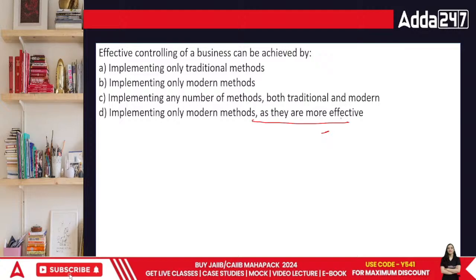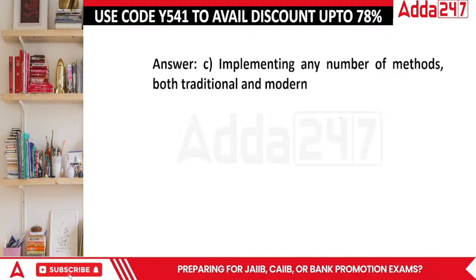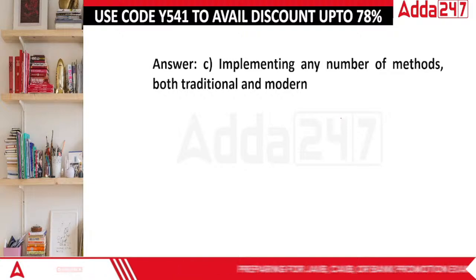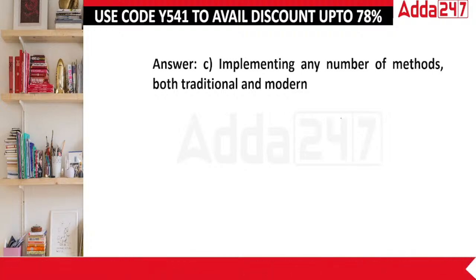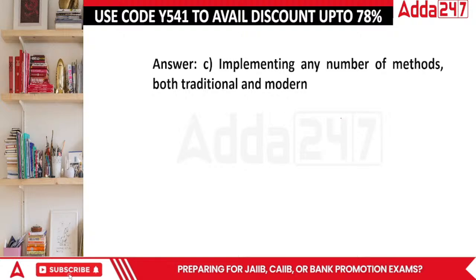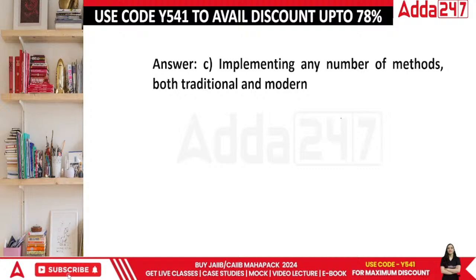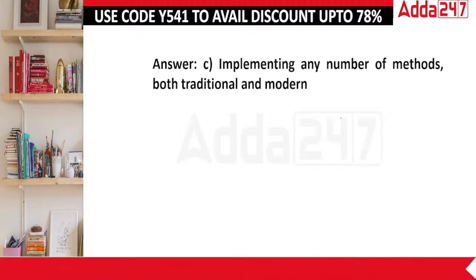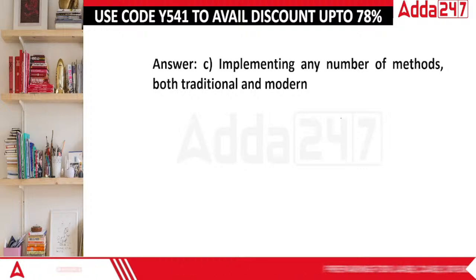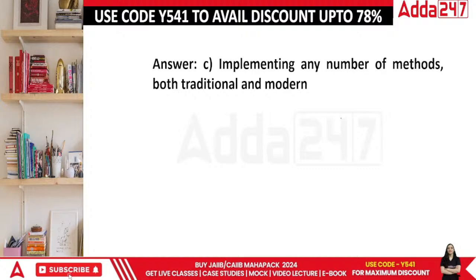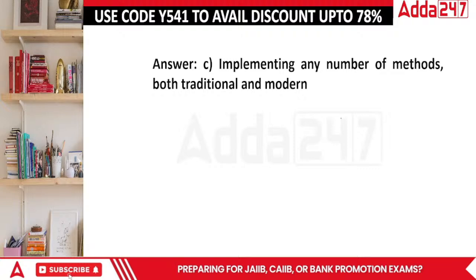By the way, the fact is that the methods which are modern are effective because they have some things called 360 degree assessment. This is a kind of assessment which is about complete from top to bottom. The study which talks about the organization studying the entire thing. That means the organization is studying about the particular person from his peer group, from his seniors, from his juniors, everybody, in order to find whether he's going good or not.